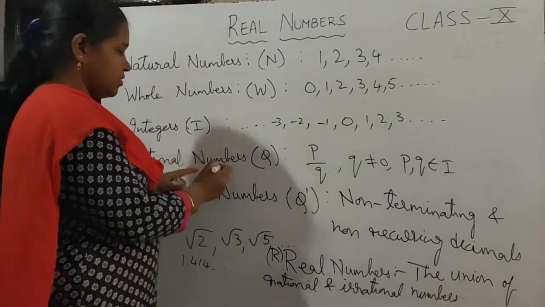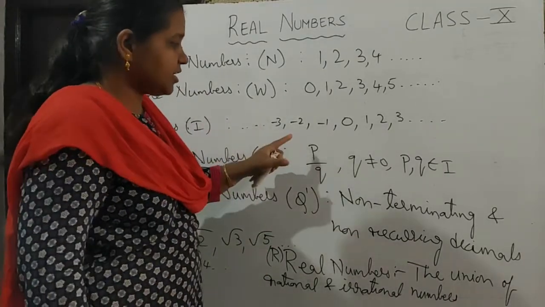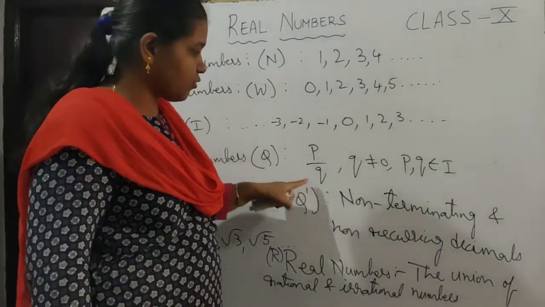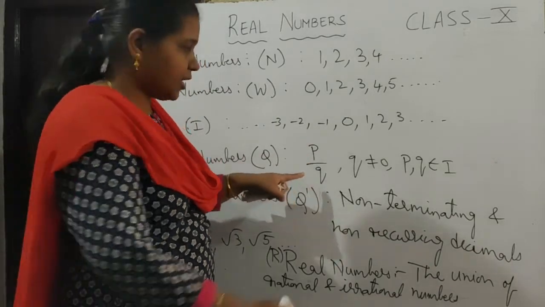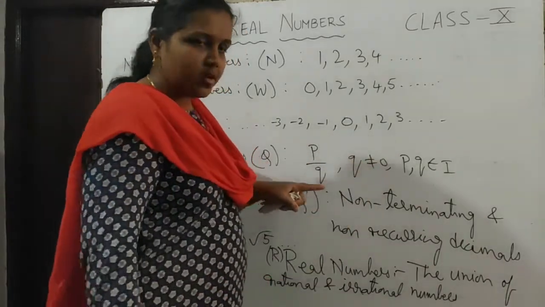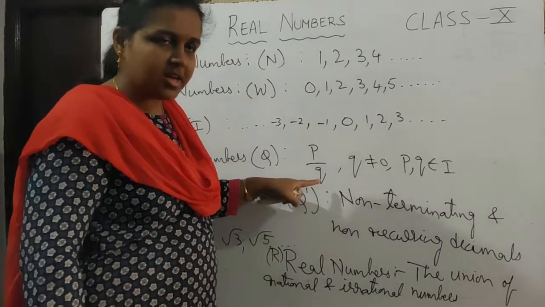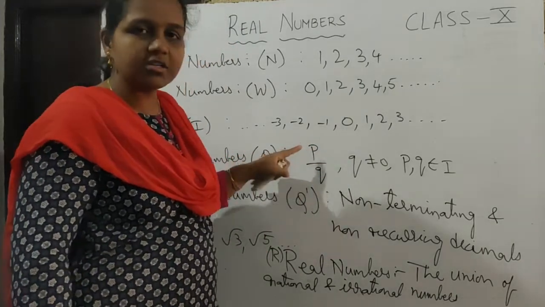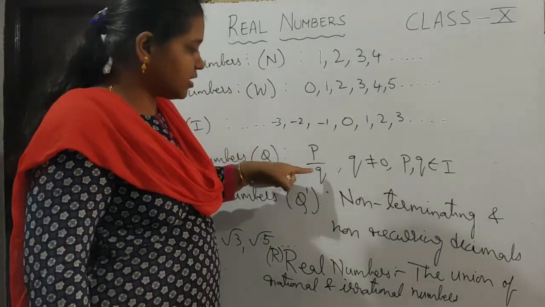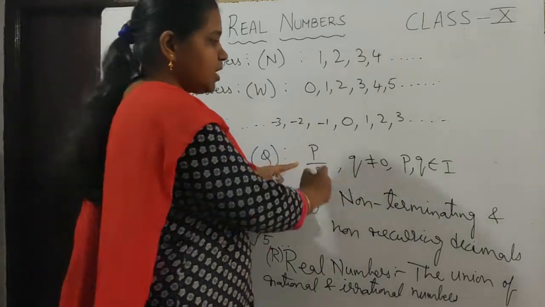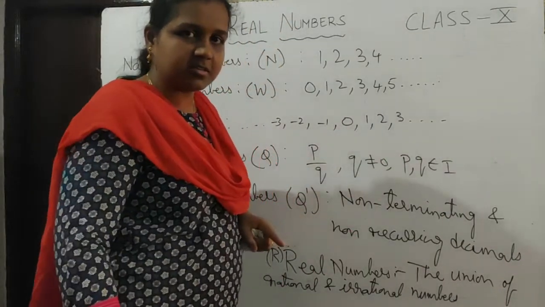Next we have rational numbers. Rational numbers are the numbers which are in the form of p by q, and q should not be equal to 0. Why should q not be equal to 0? Division by 0 is not defined. So q should not be 0, and p and q should be integers.